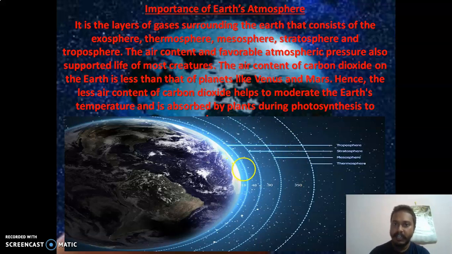The air content and favorable atmospheric pressure also support life on most creatures. The carbon dioxide content on the Earth is less than on planets like Venus and Mars. Hence, the lower carbon dioxide content helps to moderate the Earth's temperature and is absorbed by plants during photosynthesis to grow food, because you know plants cannot make their own food. The plants need all these things, right? The right temperature to grow the food, to grow plants. So I hope you're clear and you have understood the importance of these layers.